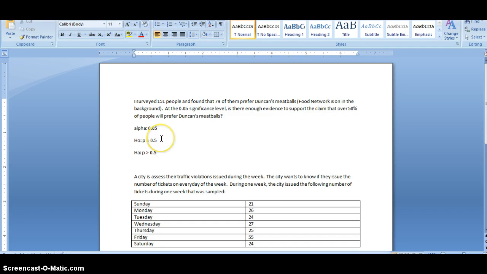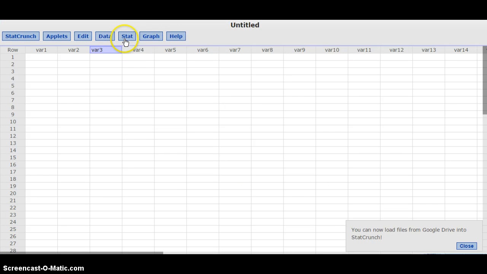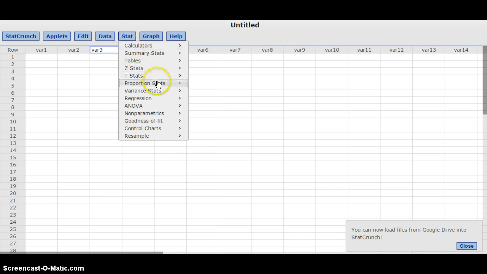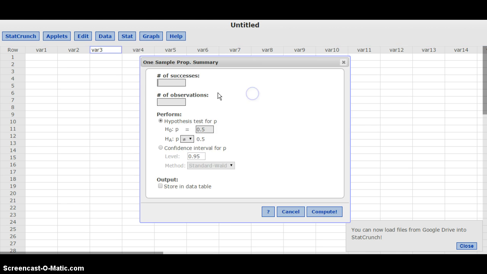So what we're going to do here is we're going to go to the StatCrunch and we're going to analyze this. So again, if we go to stat, this is a proportion statistic. This is one sample, right? We only grabbed one sample of data. I have the summary. I don't have the individual data. I don't have the responses from everyone. I just have the number of people that said they preferred it.